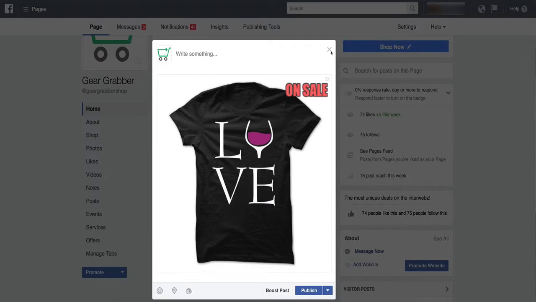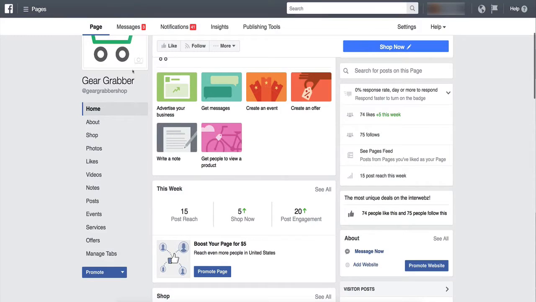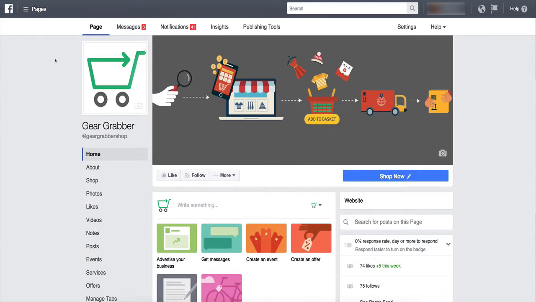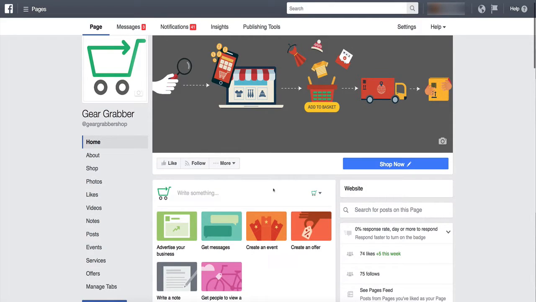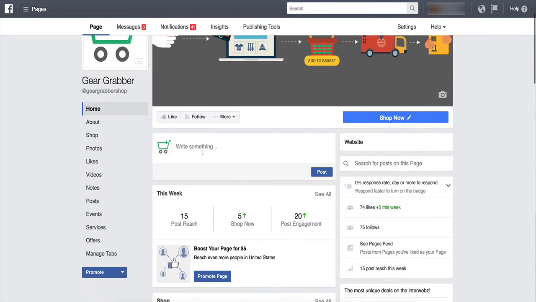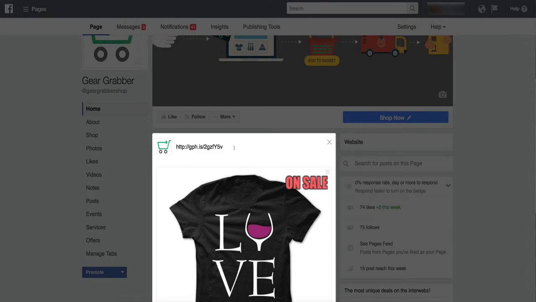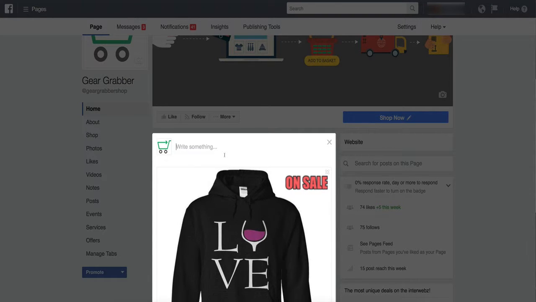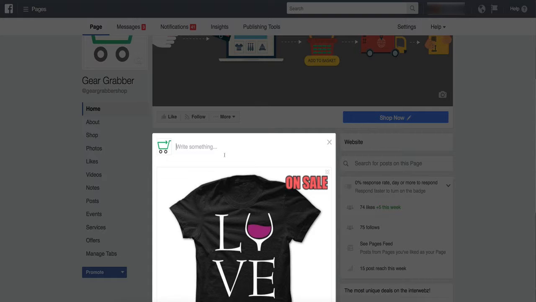Let me just do that again. I want to show you again. As a teacher and a previous student, I understand that sometimes you need to see it more than once, okay? So once you have that link from Giphy, all you do is you come here, you paste it, boom, your image shows up, you delete it. Now you can go about writing your Facebook ad as you normally would.